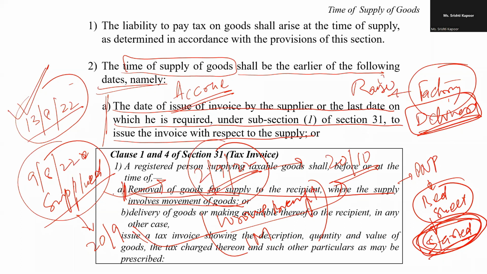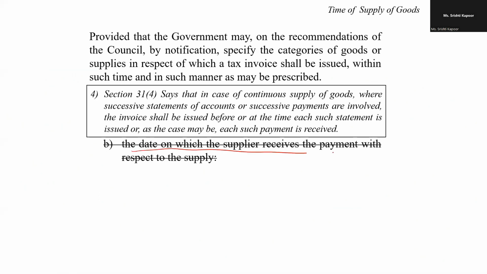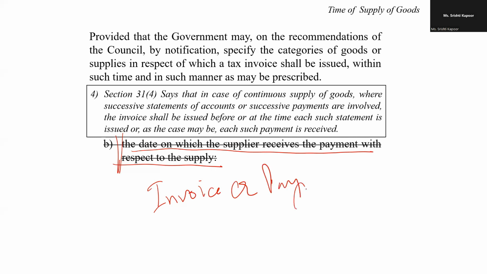So as given in Rule section 31, one has to raise the invoice either on removal or the delivery. Now, my dear friend, I mentioned to you the "earlier of the following". We have discussed one aspect, the date of invoice, and the other aspect which was there earlier was the date on which the supplier received the payment. So earlier it was invoice or payment, whichever is earlier.